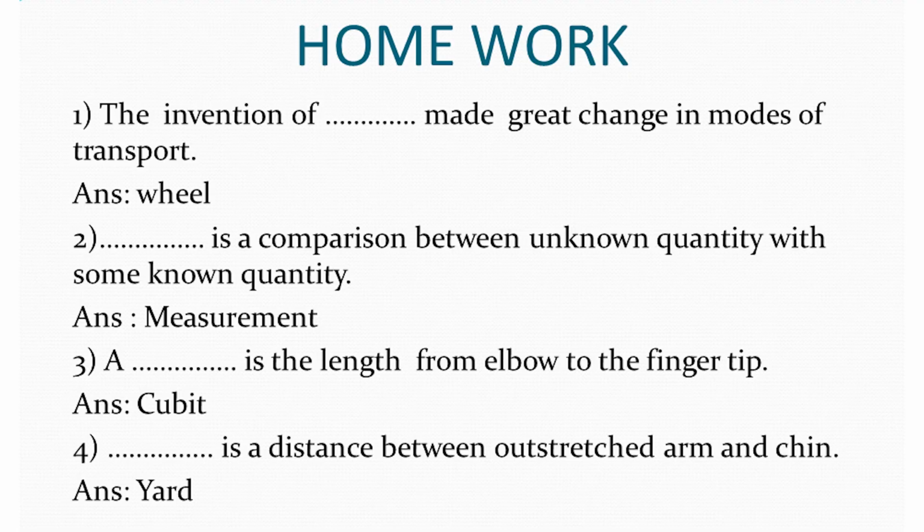Let us evaluate. Fill in the blanks. The invention of dash made a great change in the modes of transport. And the correct answer is wheel. Dash is a comparison between an unknown quantity with some known quantity. And the correct answer is measurement. Dash is the length from elbow to the fingertip. Correct answer is cubit. Dash is the distance between the outstretched arm and chin. And the correct answer is yard.